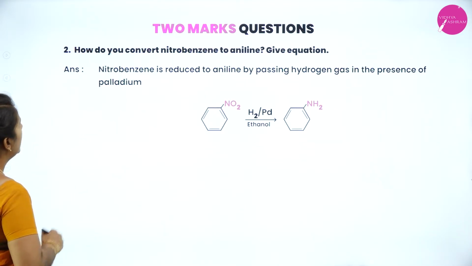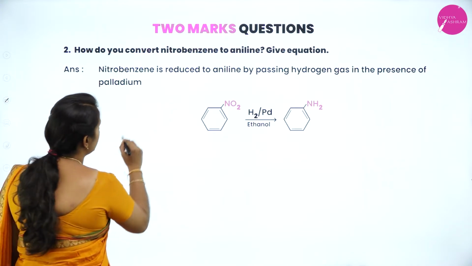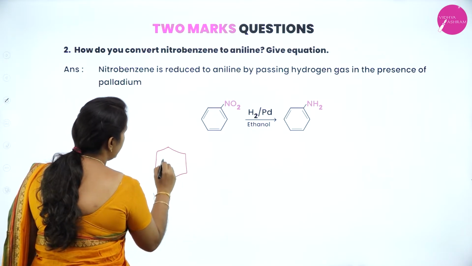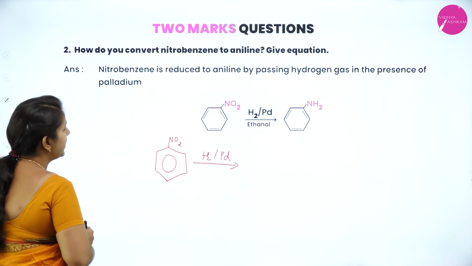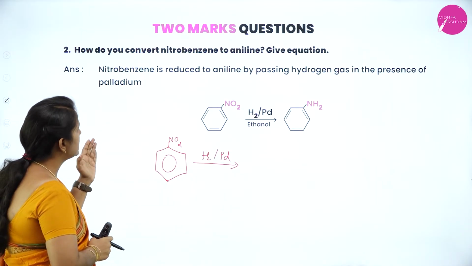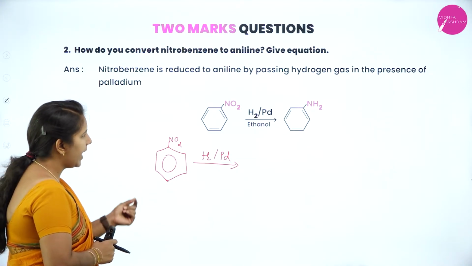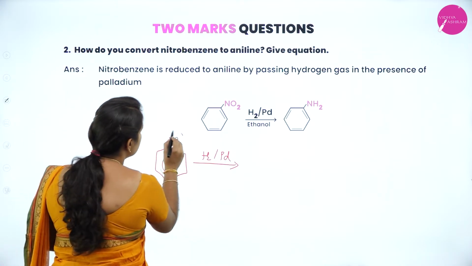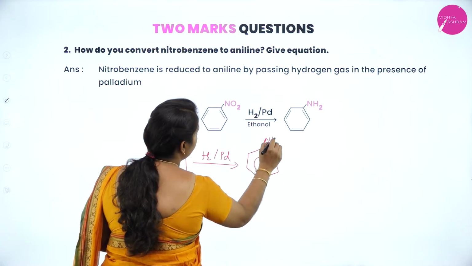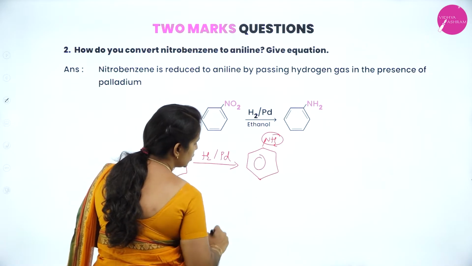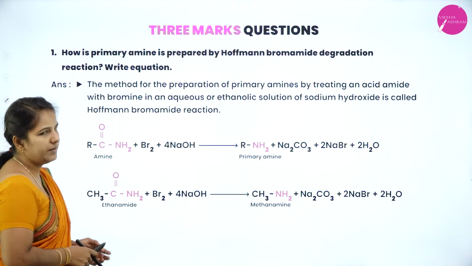Okay. Next, how do you convert nitrobenzene into aniline? Give an example. So this is the structure of nitrobenzene, NO2. If you treat it with hydrogen in presence of palladium, nitrobenzene is reduced into aniline by adding hydrogen with palladium as a catalyst. This NO2 group will get reduced to form NH2. If the NH2 group is directly attached to the benzene ring, what do we call it? Aniline. Okay, we'll see the 3-mark question now.